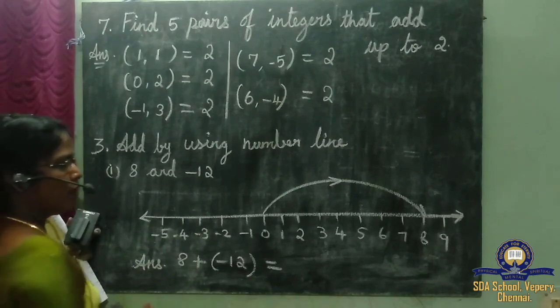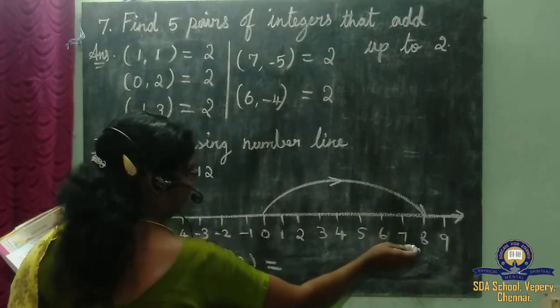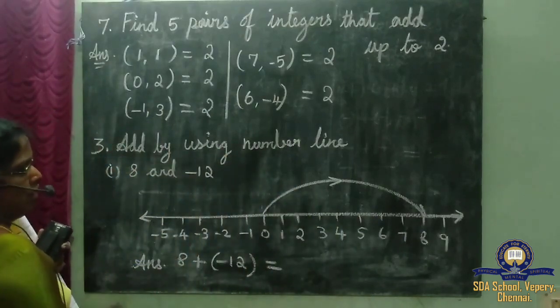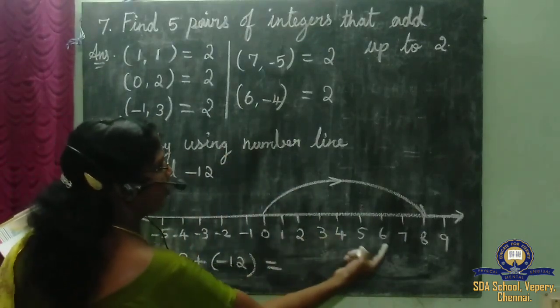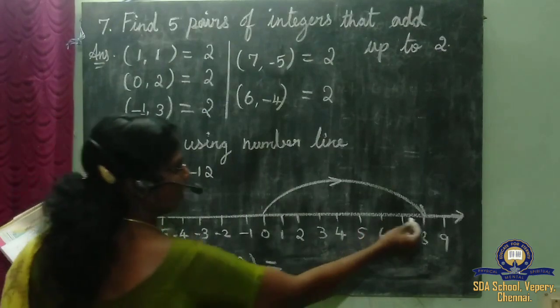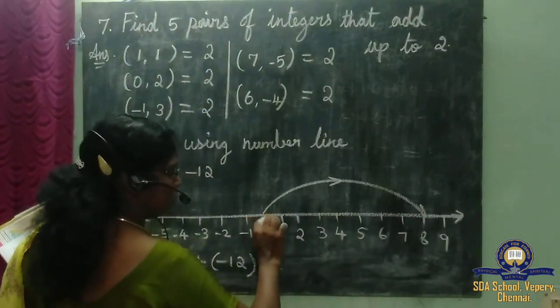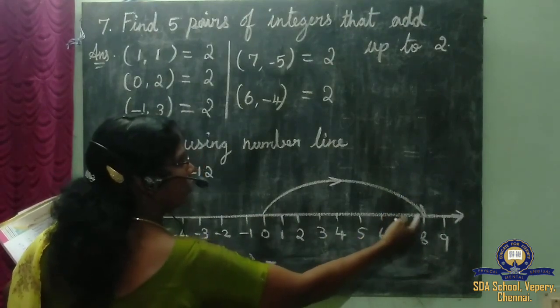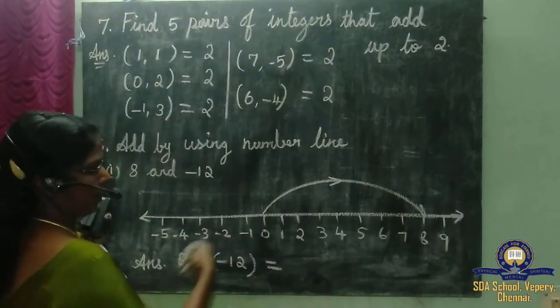For addition we always have to go forward. For subtraction we have to come backward. So minus 12: 12 units we have to come back. So first we start from 0 and pass to 8. From here we count 12 units back.